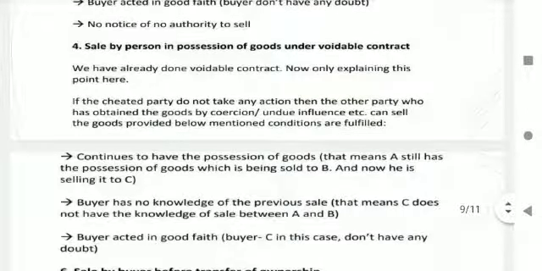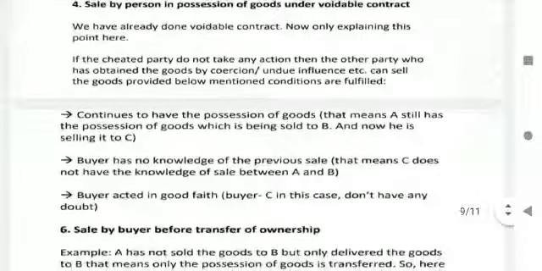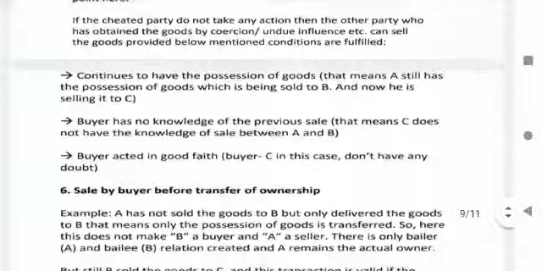Sale by person in possession of goods under a voidable contract. We have already done voidable contract, now only explaining this point here. If the cheated party does not take any action, then the other party who has obtained the goods by coercion, undue influence, etc. can sell the goods provided the below mentioned conditions are fulfilled.